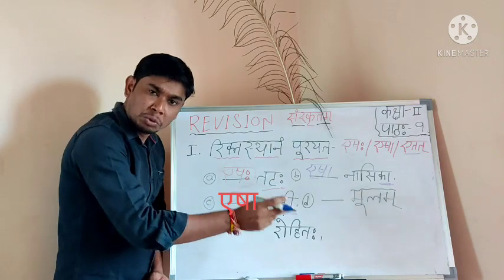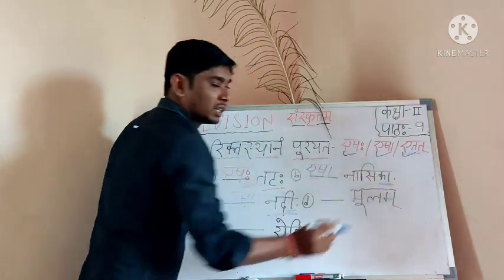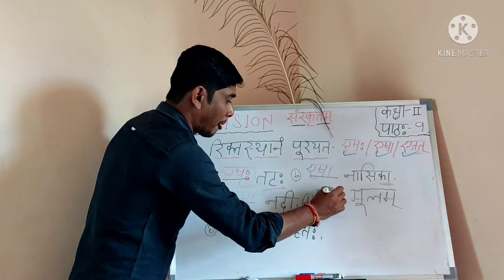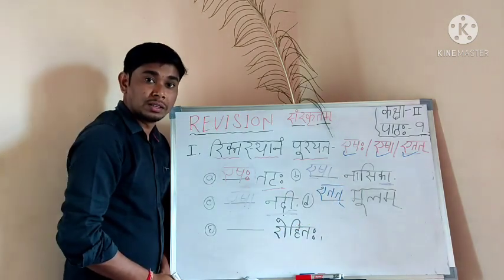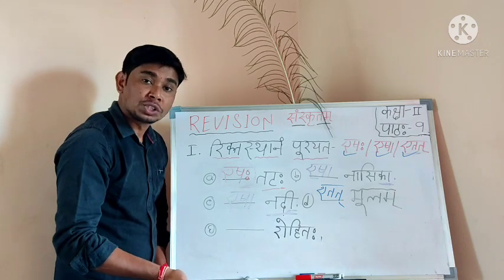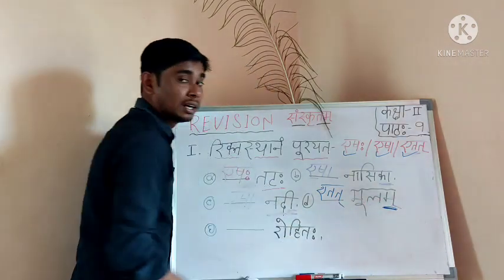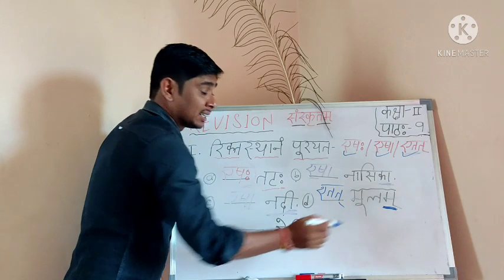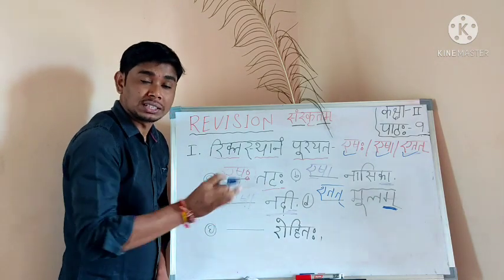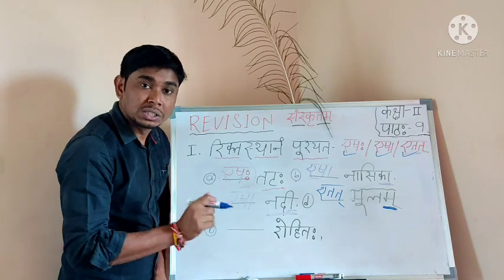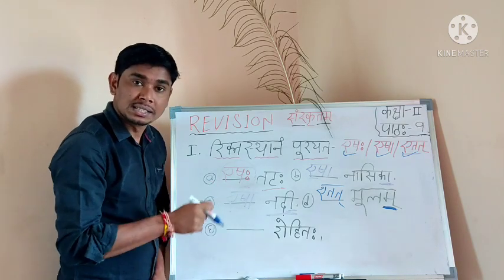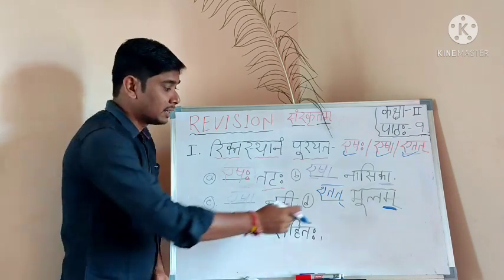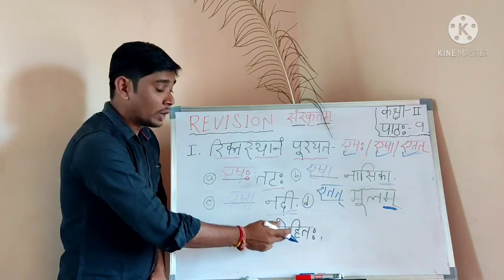Now Moolam. Moolam means root. So Esha Moolam or Etat Moolam? Which one do I have to write? Etat Moolam, because Etat you have to use with napumsakalinga. Here Moolam is a napumsakalinga shabdah. At the end of the word the am matra, or halant-yukta ma matra, is there. That's why Moolam is a napumsakalinga shabdah. Ramaha, which linga? Punglinga. Balika, which linga? Strilinga. Phalam, which linga? Napumsakalinga. Is that clear? Etat Moolam.